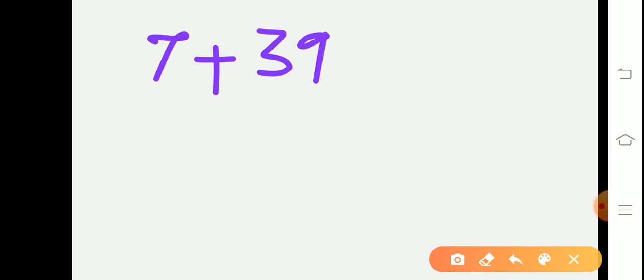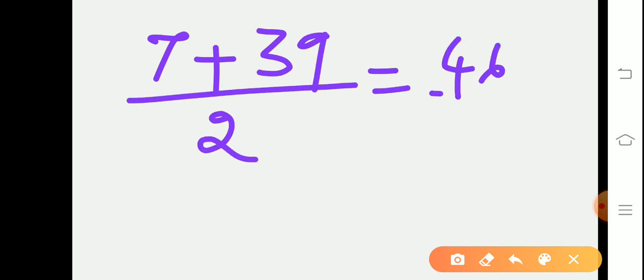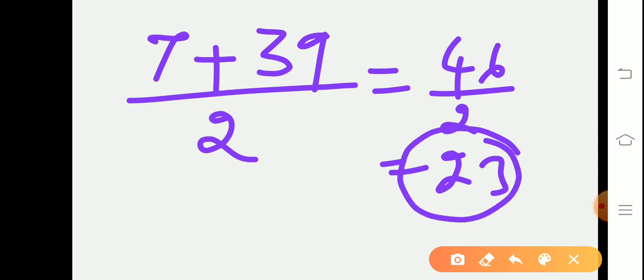For example, the mass of lithium is 7 plus the mass of potassium is 39. If you take the average of them, 46 by 2, finally we get 23. So it is the atomic mass of sodium.